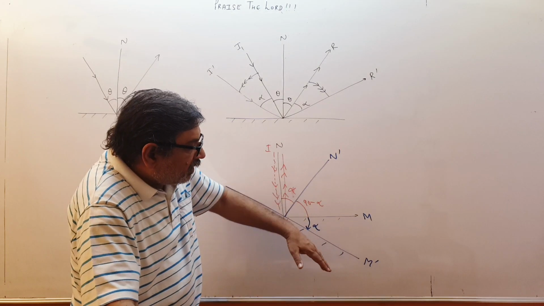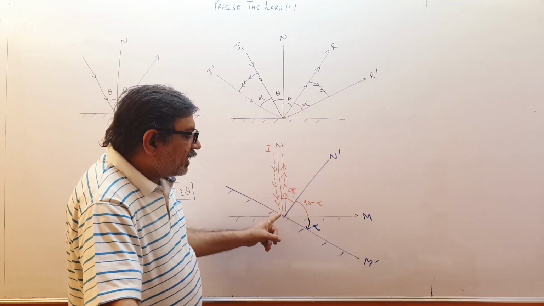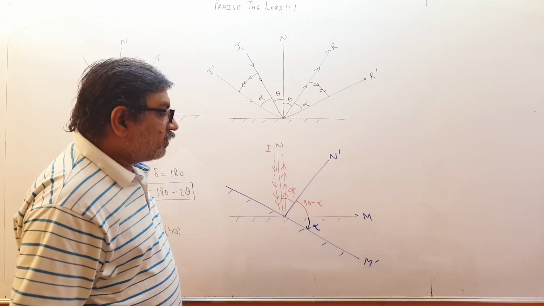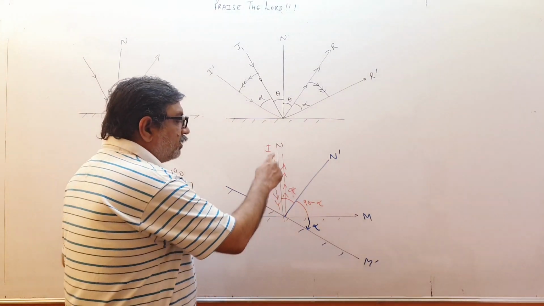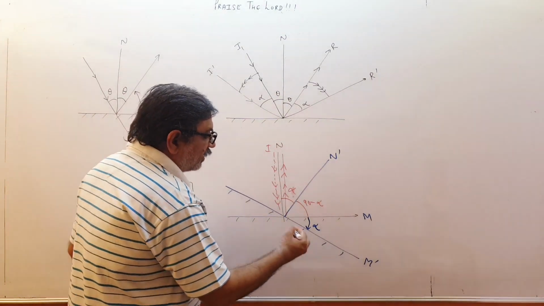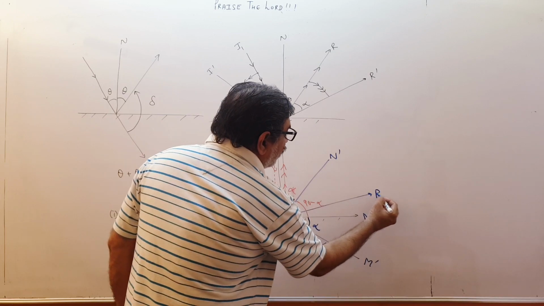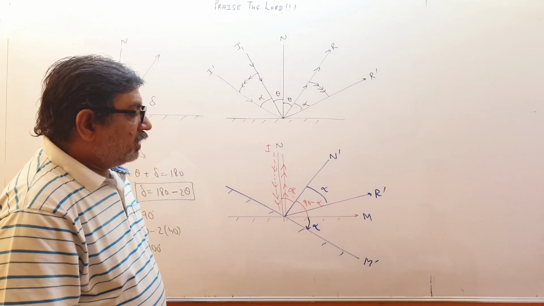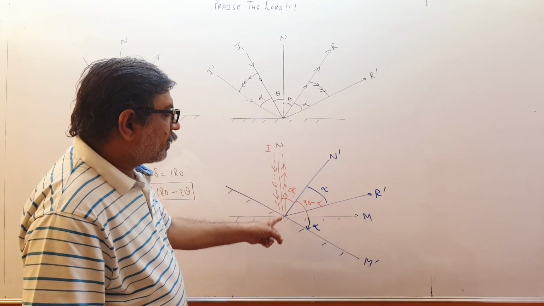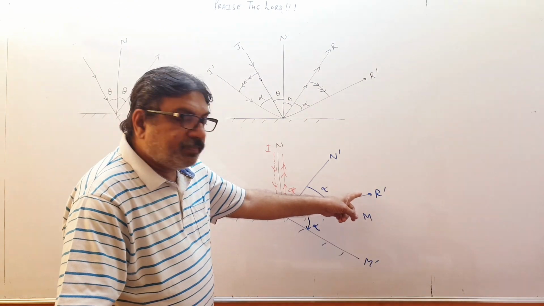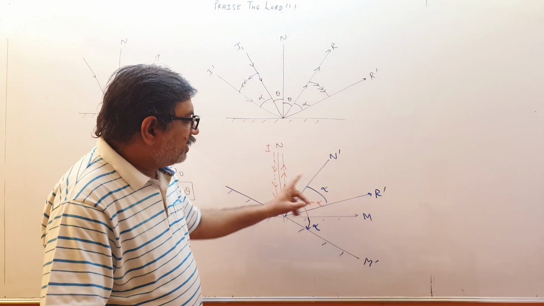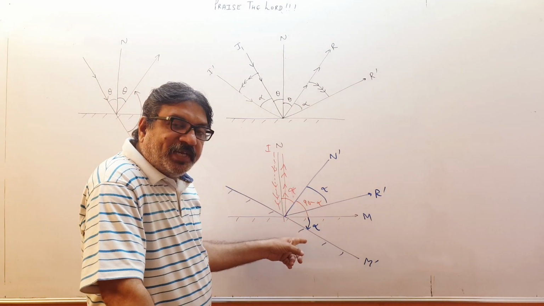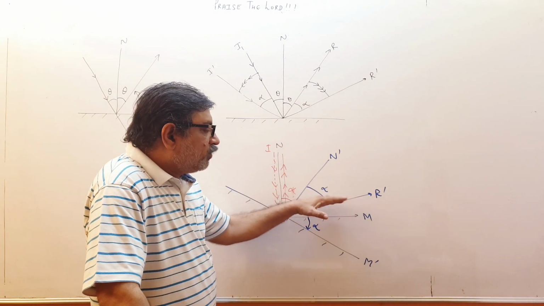So when I shift the mirror, the normal becomes this, and the incident ray is still like this. The angle between the incident ray and the normal is how much? Alpha. So what will be the new direction of the reflected ray? The reflected ray should go at an angle of alpha. This is the new reflected ray at angle alpha. Earlier the reflected ray was like this, and now it is like this. By how much angle is it changing? Alpha plus alpha, 2 alpha. So if the mirror moves by an angle alpha, the reflected ray moves by an angle 2 alpha.